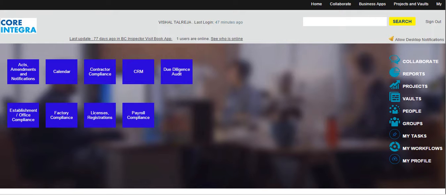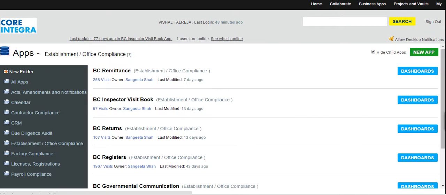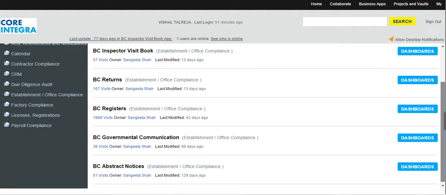This portal is designed to encompass all central and state-specific acts and rules and takes into consideration location-specific compliances for corporates. We'll take a look at the establishment compliance section first. This is broadly divided into 5 categories, namely registers, returns, remittance, abstracts, and communication to authorities. This captures the various compliances an establishment needs to take care of as mandated by the government.